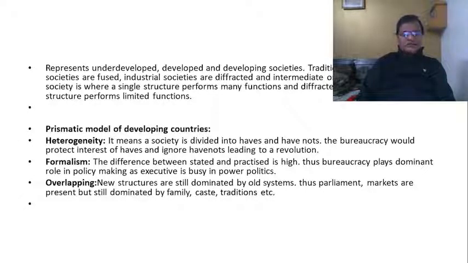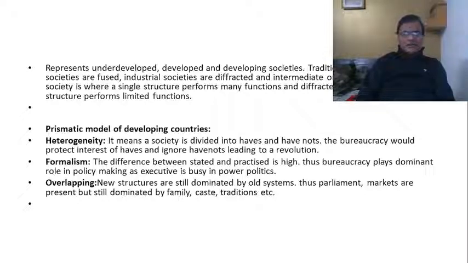As part of the ecological approach, Riggs has divided the prismatic society into various subsystems. What are the subsystems that we are talking about here? We are talking about the political subsystem, economic subsystem, administrative subsystem, social and cultural subsystems.